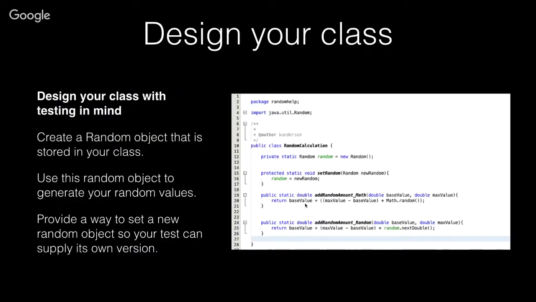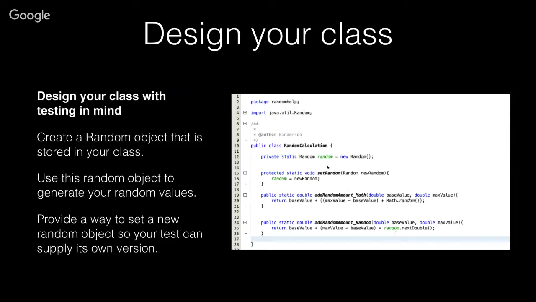Now let's figure out how we're going to test our class that has some randomness built into it. The first thing we need to do is design our actual game class, our project class, with testing in mind. So there's a couple of ideas, a couple of tips that you ought to put into practice. The first thing is we want to create a Random object in our class and hold it in our class. And we're going to default it to the normal case, which is what we want for our game. We want a seedless Random, so it just takes whatever values and it truly is random.